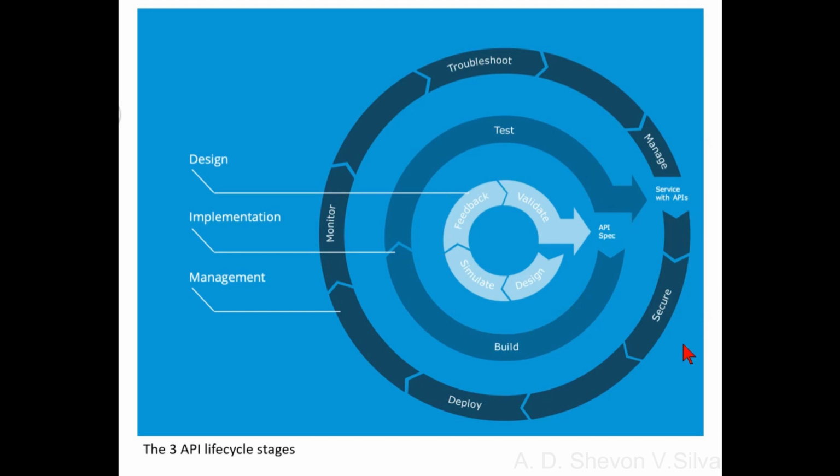Management. It is critical to ensure your application building blocks follow best practices in security and architectural governance by applying policies to them at runtime. Monitoring all traffic via an API manager is equally critical because it takes just one weak link to bring the ship down. The steps within this lifecycle stage are: secure, deploy, monitor, troubleshoot, and manage.